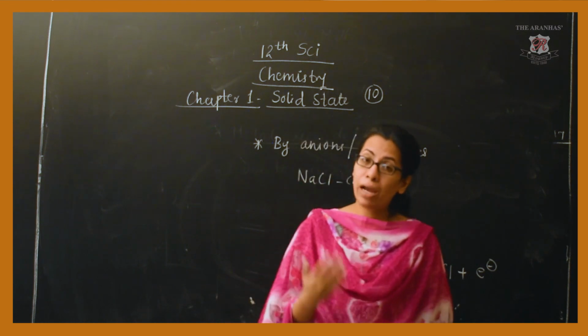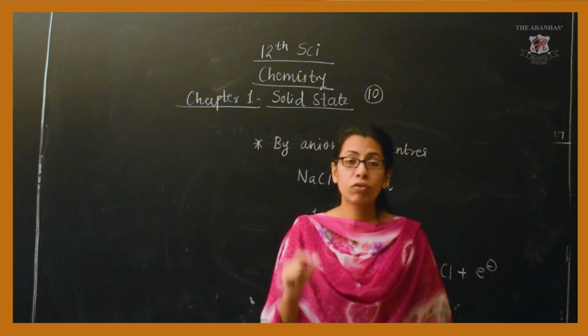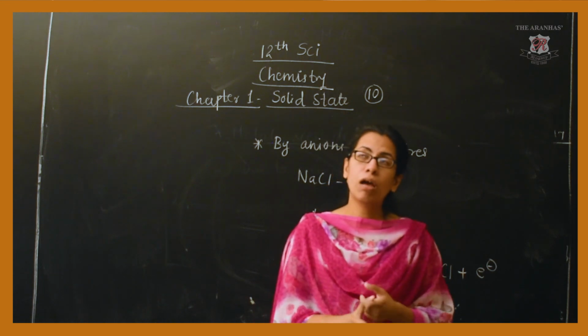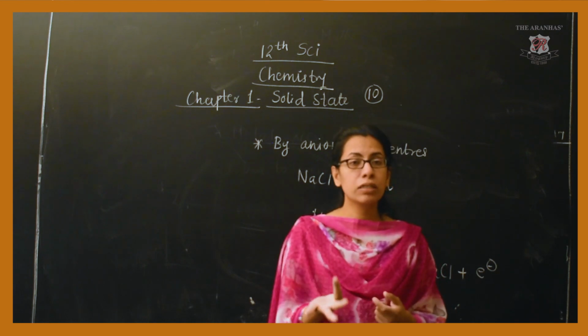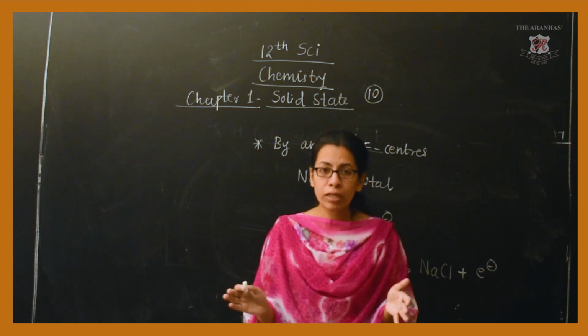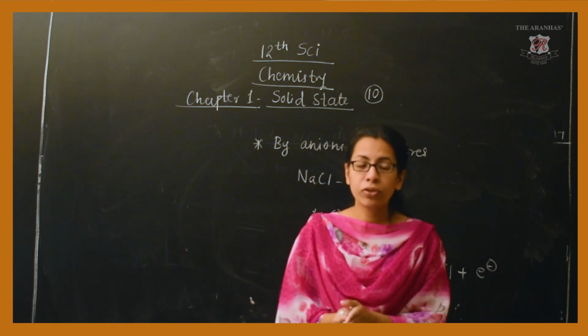So that packing efficiency we calculated stepwise for SCC structure or unit cell and this body centered crystal structure. FCC part is also given, but now that is omitted from the syllabus this year.